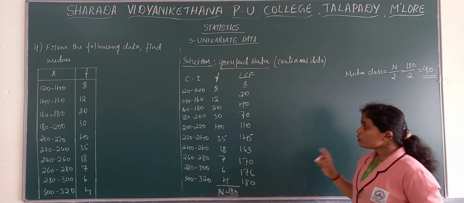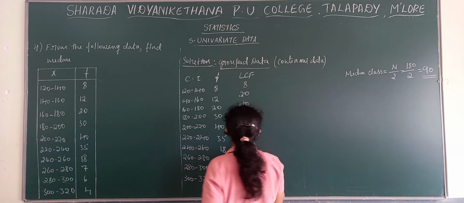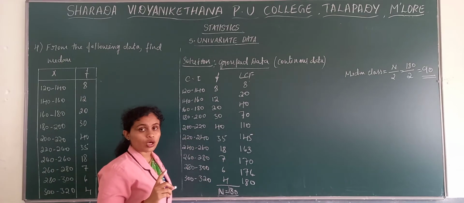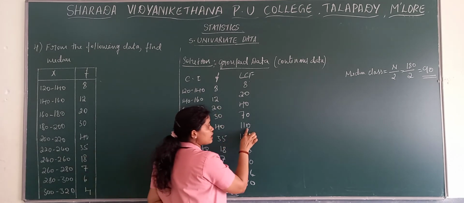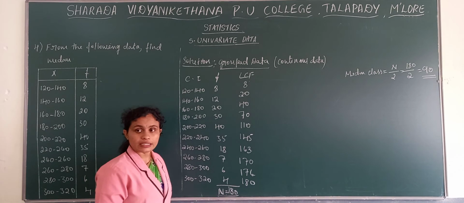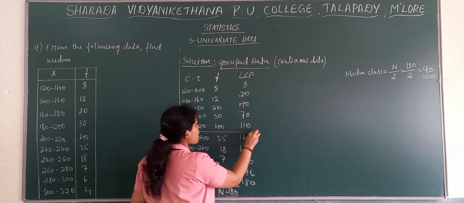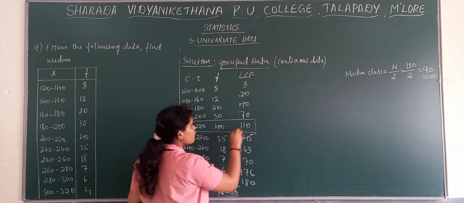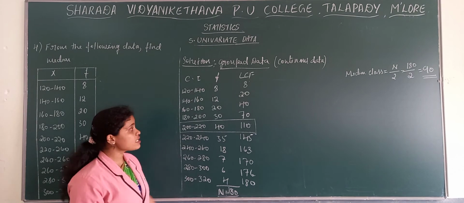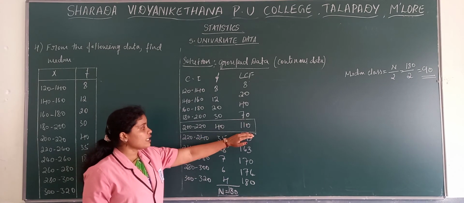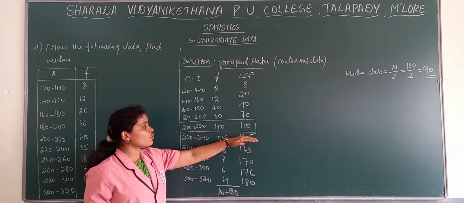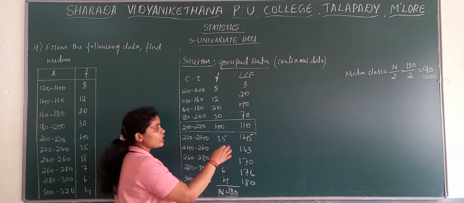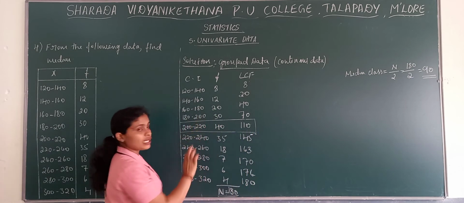So now you need to look into your LCM where 90 will fall. If you observe, 90 will fall within 110, so this is your median class. We have identified our median class. 90 will not fall here, it will fall here, after 70 up to 110. This is our median class.